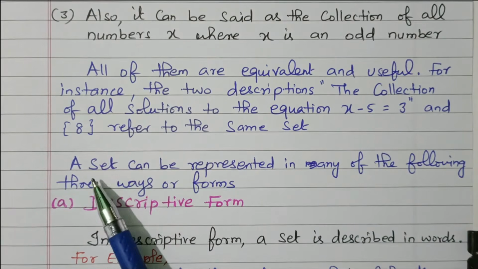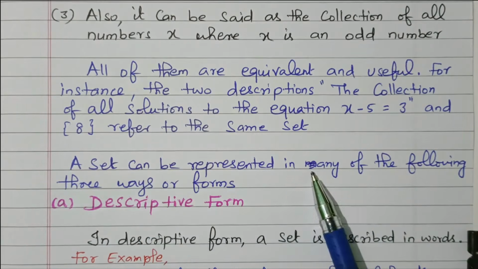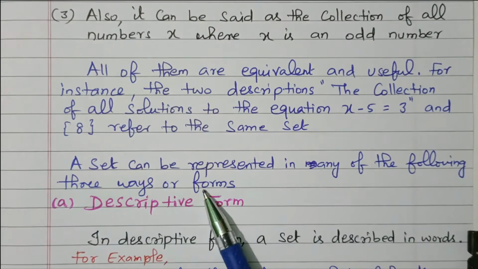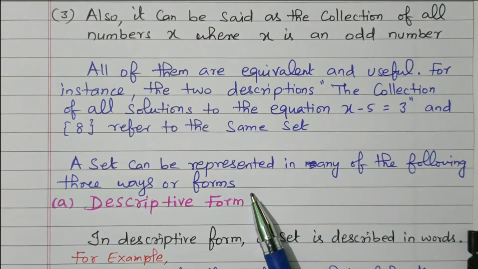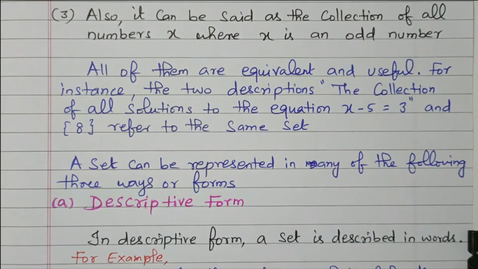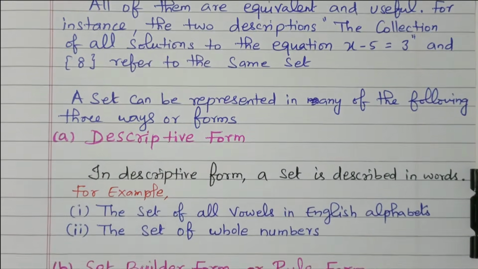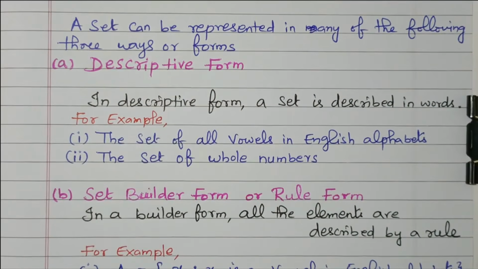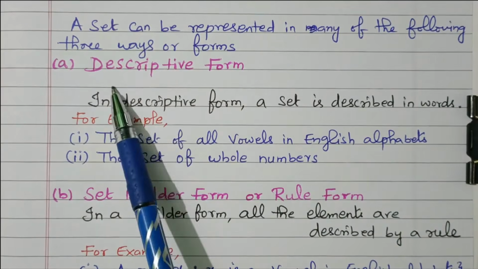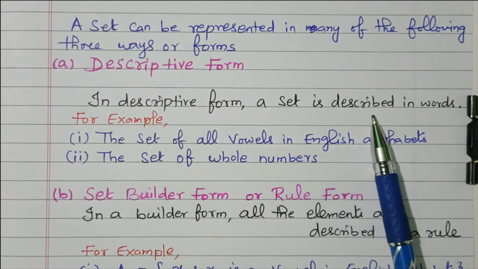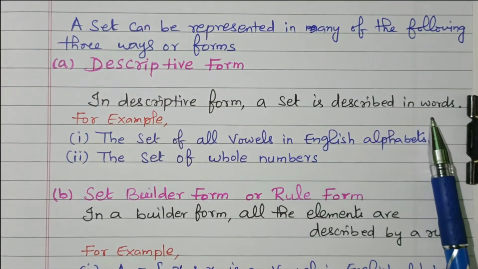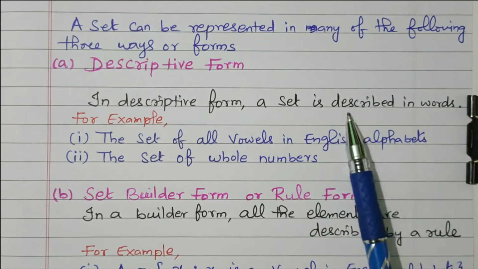So a set can be represented in any of the following three ways. Based on the above analysis, we can go to the standard format. What are the formats available? There are three different formats. The first one is the descriptive form. The first one is called a description. In the descriptive form, a set is described in words. Wordings are given, described in words.